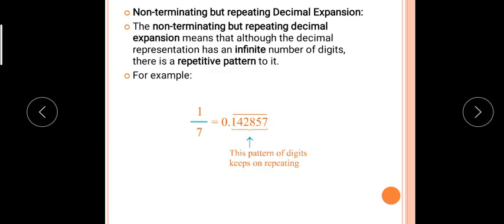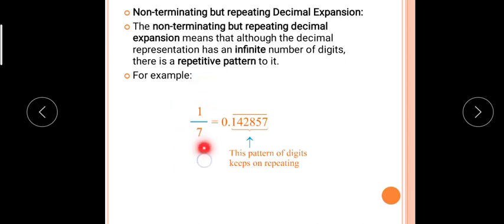And non-terminating means a recurring type. That is also very important. Now the non-terminating but repeating decimal expansion has an infinite number of digits. Sometimes there is no pattern, or sometimes there is a repetitive pattern. Now see here, 1 upon 7.